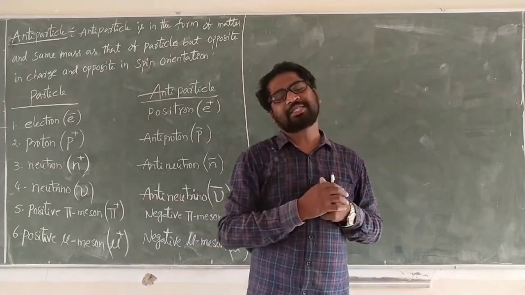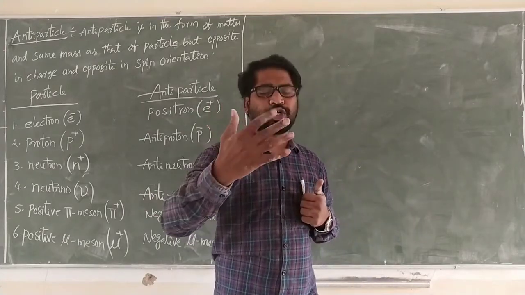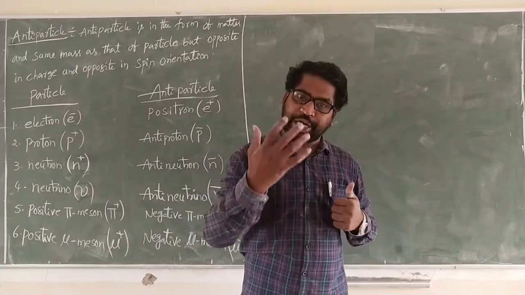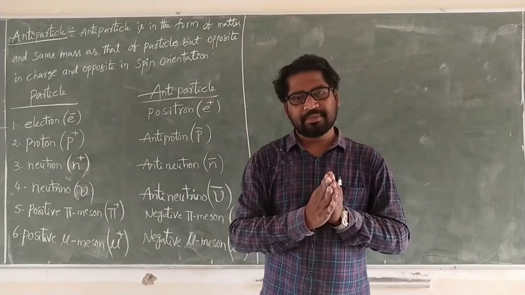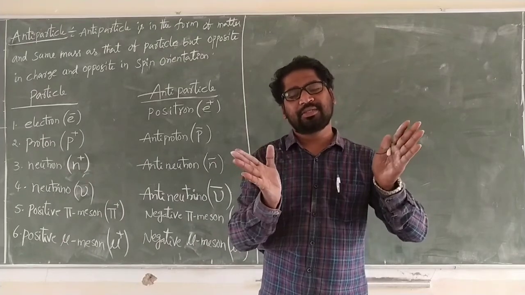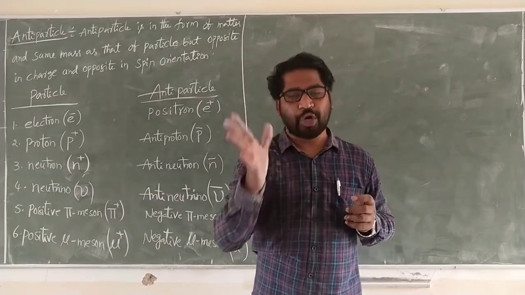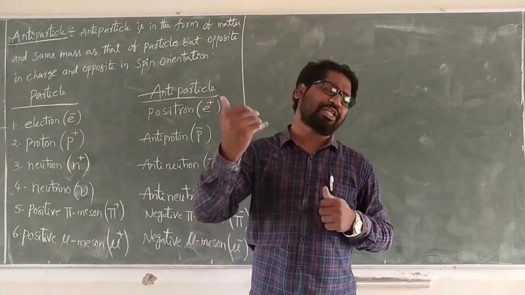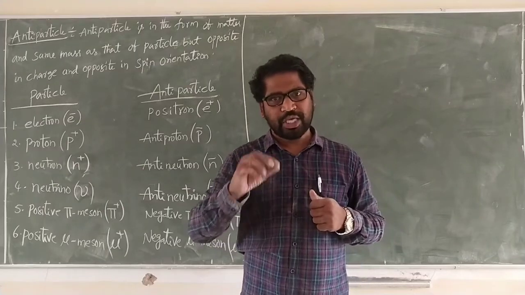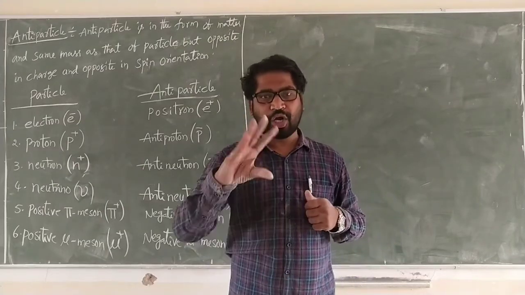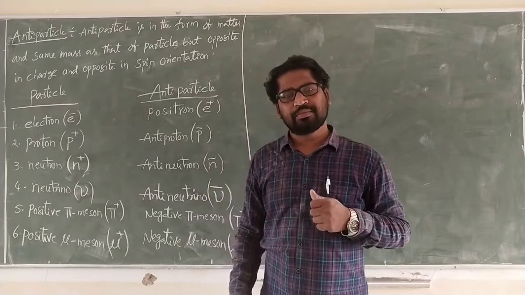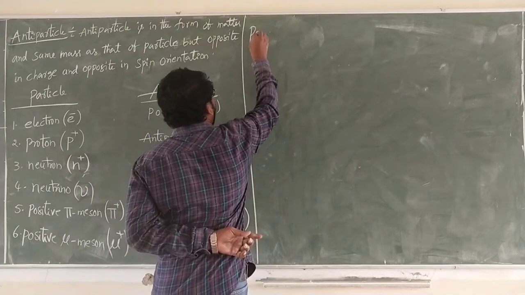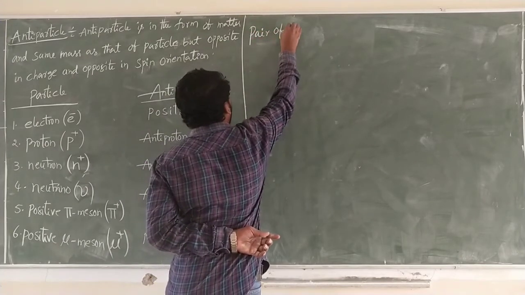When a photon, an energy packet, is incident on a target nucleus, a pair is produced, according to the law of conservation of mass and the law of conservation of energy. That is called pair production.